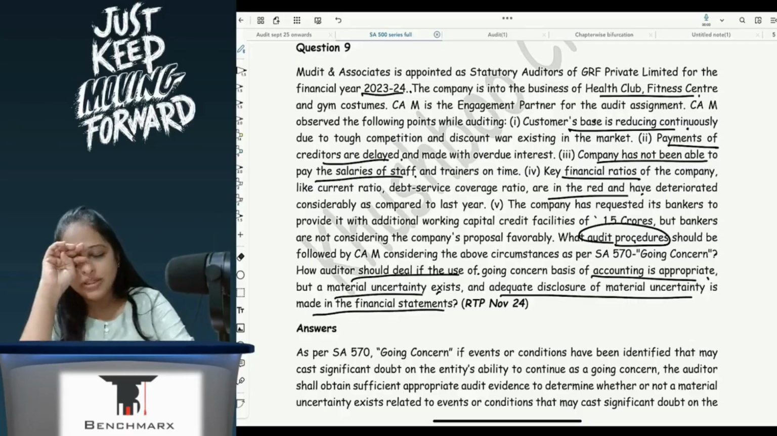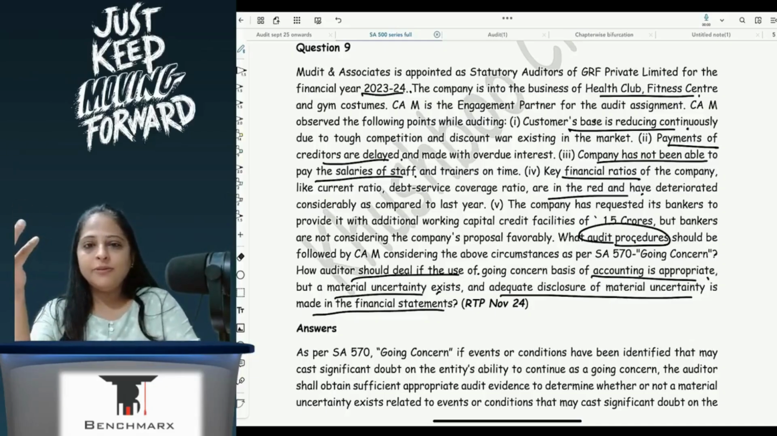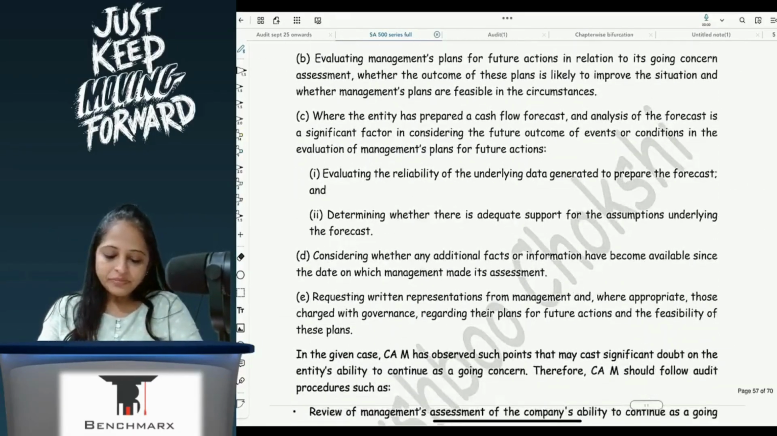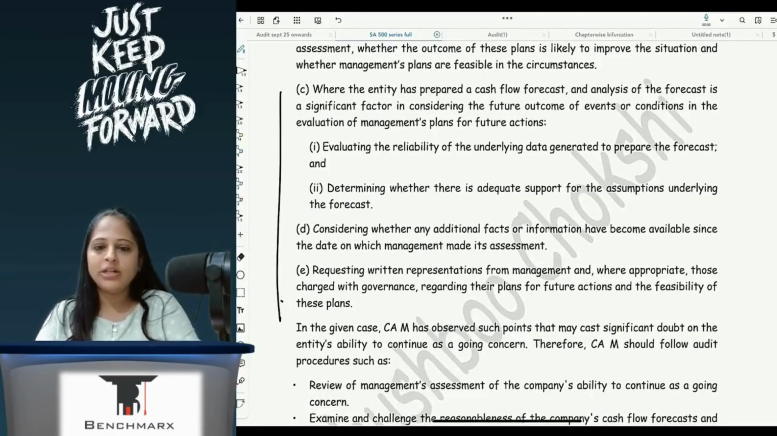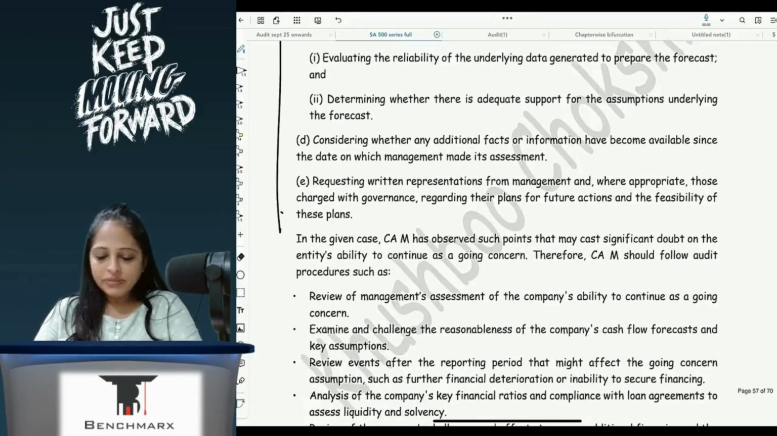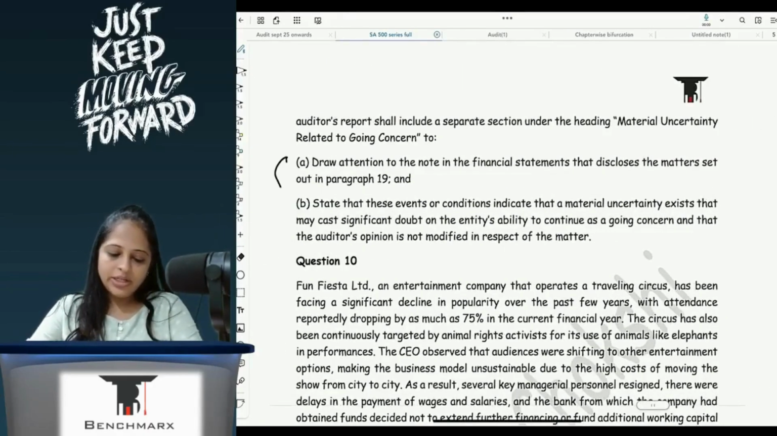Audit procedures, we know that you discuss with the management, evaluate management's future plan, and see what management plans to do in the future. If there is a cash flow forecast, then you have to check the reliability of data, correct, and any other additional facts. So these are your additional procedures. Now material uncertainty is there, going concern is there, but management has reported, so I will give unmodified opinion and state the reasons and give reference to notes to accounts. Correct? Draw attention, state this thing and give an unmodified opinion.